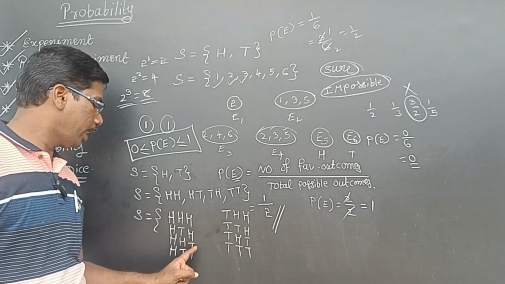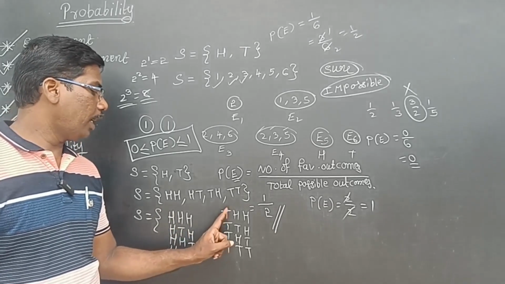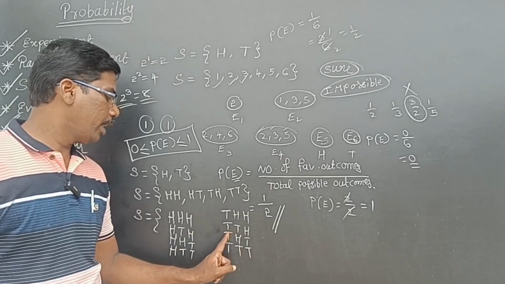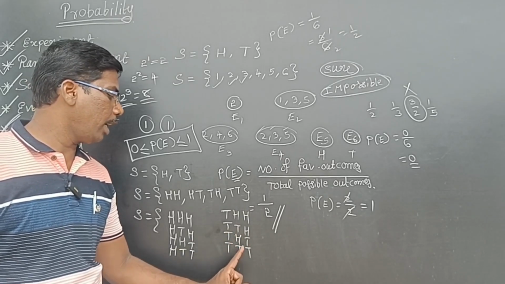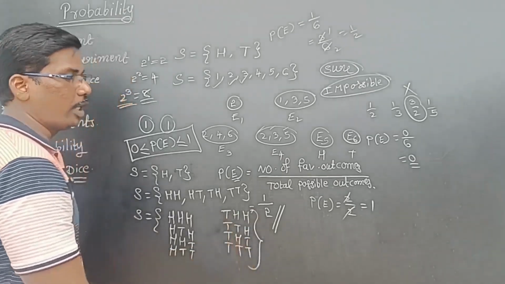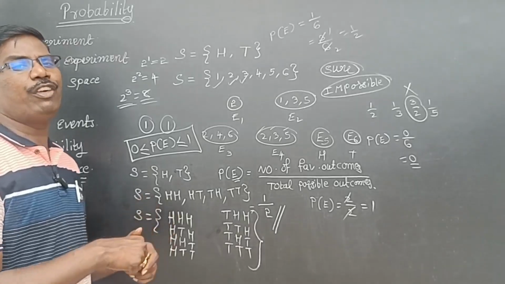Head, tail, head. Head, tail, tail. Tail, head, head. Tail, head, tail. Tail, tail, head. Tail, tail, tail. So like that, the total outcomes are 8.